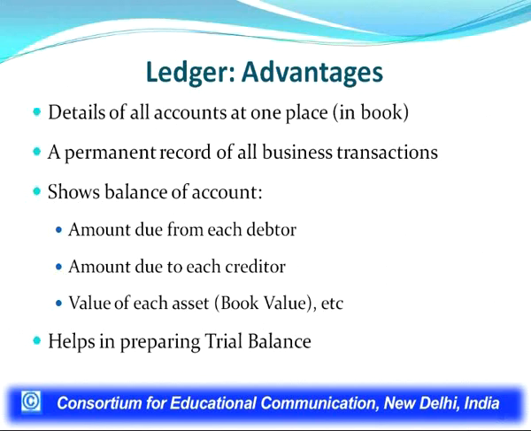Similarly, if we check the different asset accounts, different expense accounts, we could find out the value of an asset on a particular date, any other liability, or the amount spent on a particular item of expense. So, all these balances show the summary information. Instead of going into the details of the many accounts, if we want the direct balance, we could just check the balance of that account.